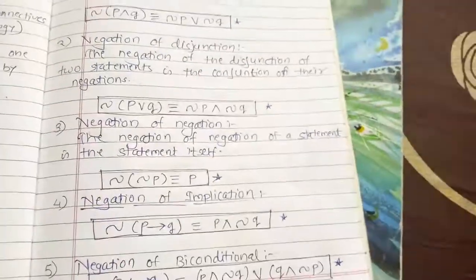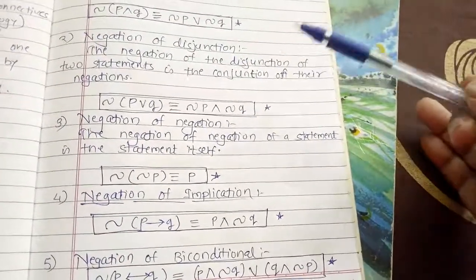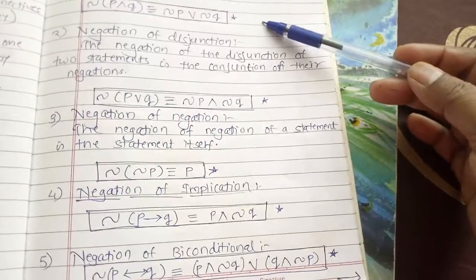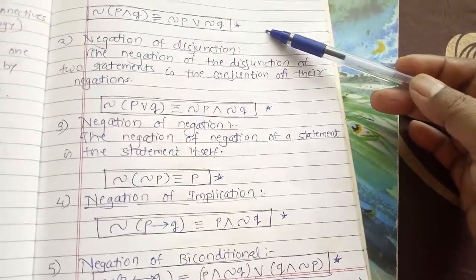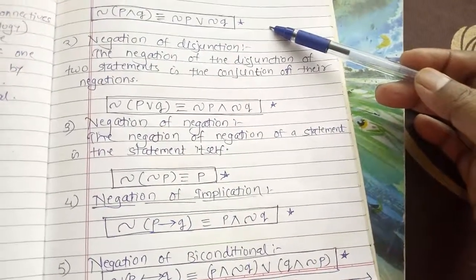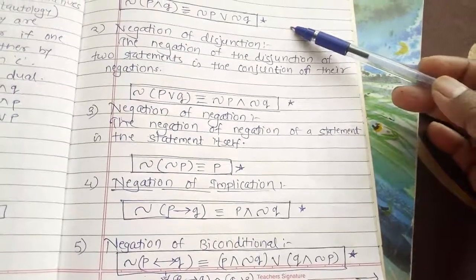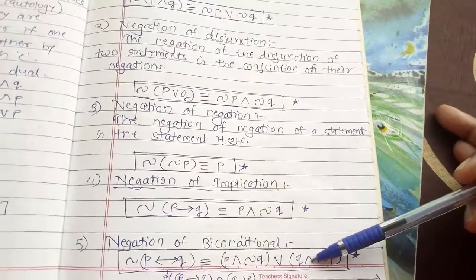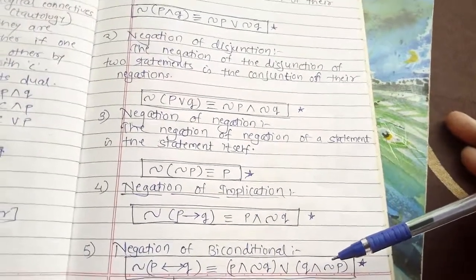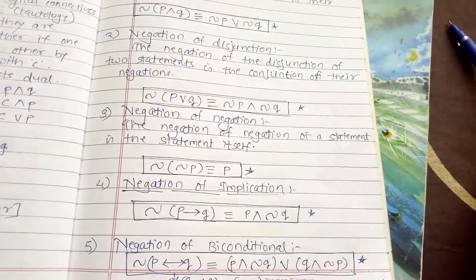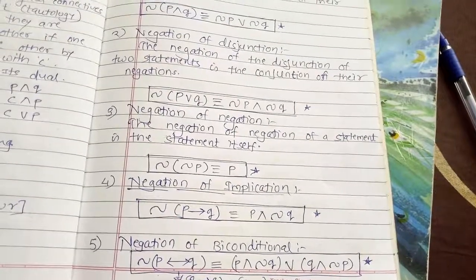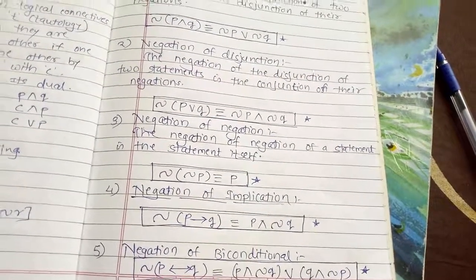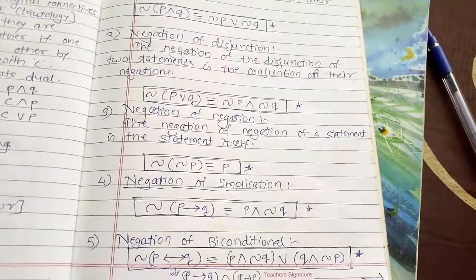Now the homework for you: you have to prove all these 5 statements using the truth table. It is a logical equivalence, so make the tables and prove all these 5 statements, 1, 2, 3, 4 and 5. This is all about the lecture. The next examples we will see in the next lecture. Thank you.